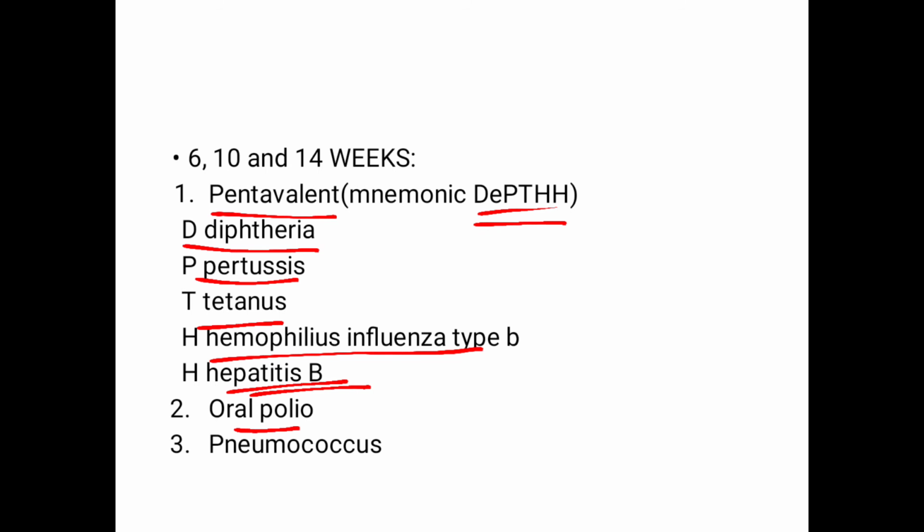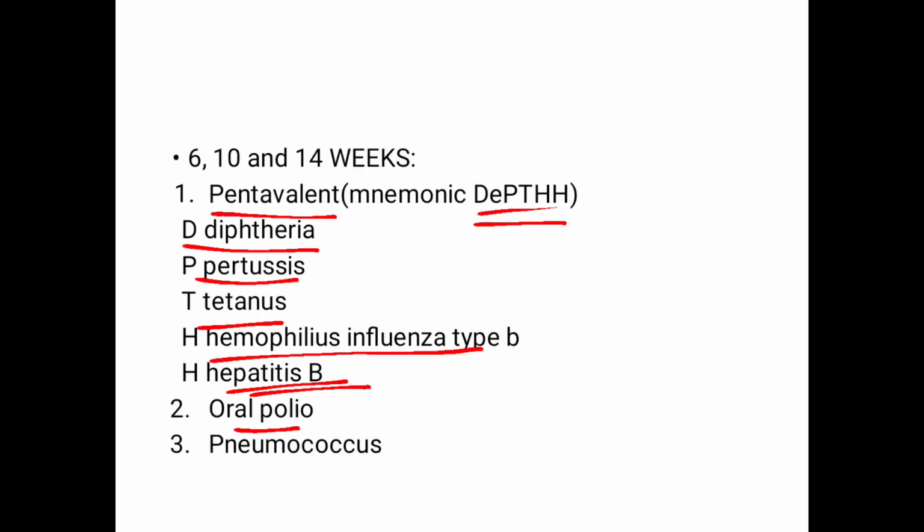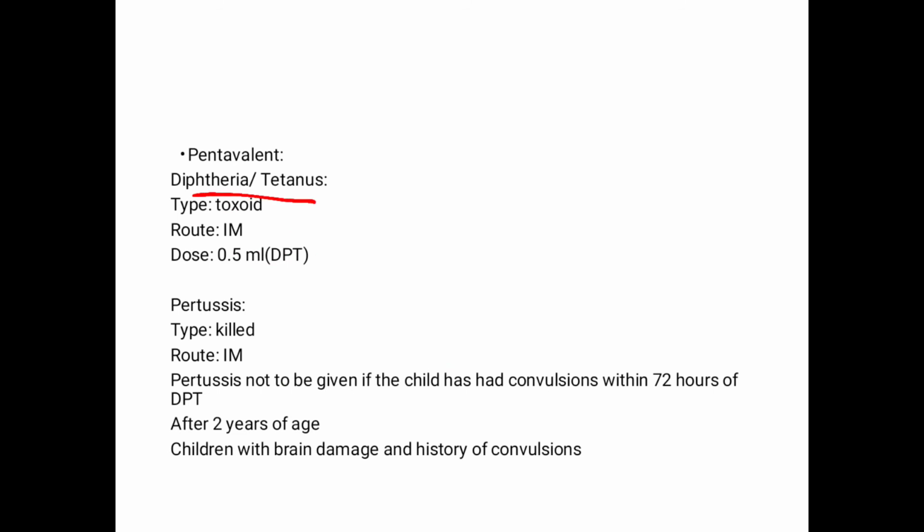And then we'll have oral polio, which is also given in the 6th week. The pentavalent vaccine, as talked about earlier, contains DPT. Diphtheria and tetanus are both toxoids, and both are given intramuscularly, and the dosage of each is 0.5 ml, given on the anterolateral aspect of the thigh. Pertussis is a killed vaccine, given IM, and there are certain contraindications to its use. For instance, it's a whole cell vaccine and it has many organisms in one cell.